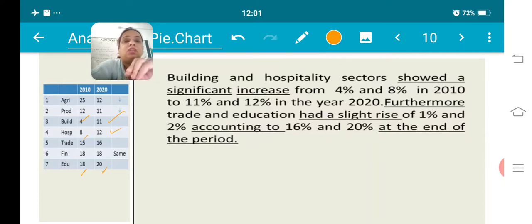That is 2%, right? So we have written that trade and education had a slight rise of 1% and 2%, accounting to 16% and 20% at the end of the period. Clear? We have to do this respectively. Whatever you have done first, education, that change you have to write down for education. So this was your first body paragraph.